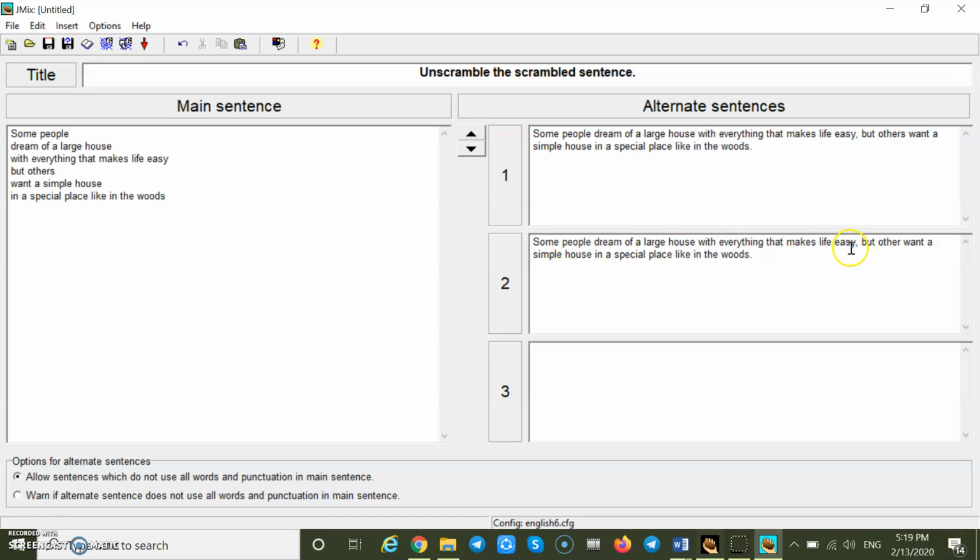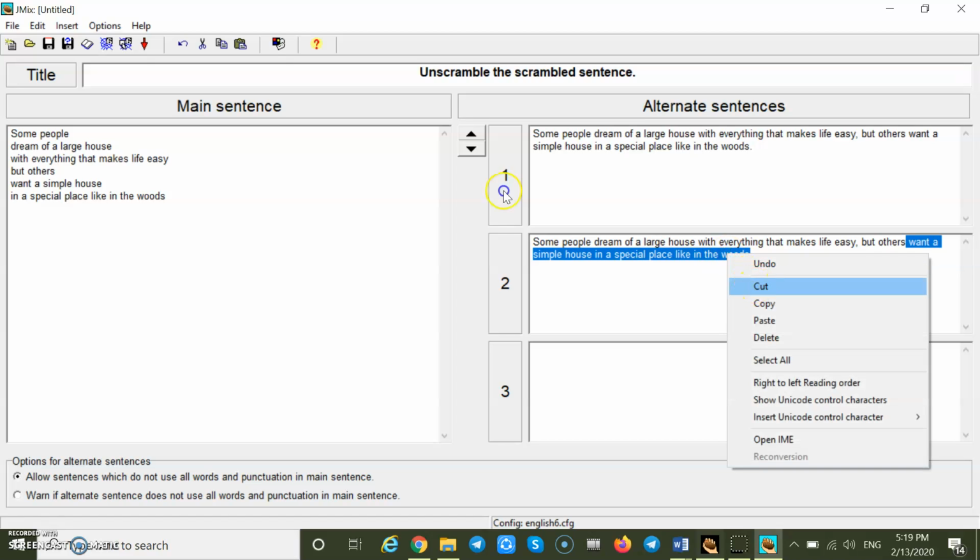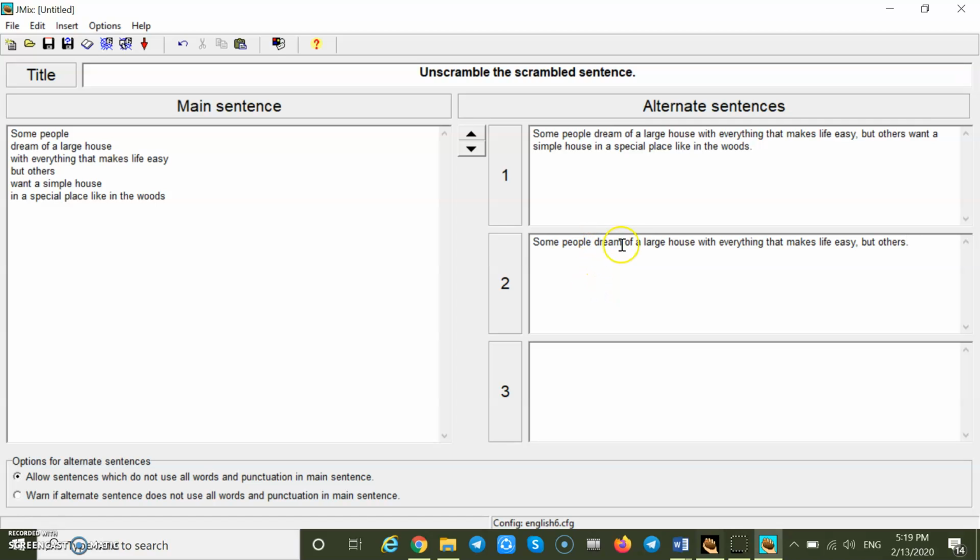Some people want, first of all, let me correct this one. Some people want a simple house in a special place like the woods, or dream of. We can also make changes in the place of verbs, replace verbs.